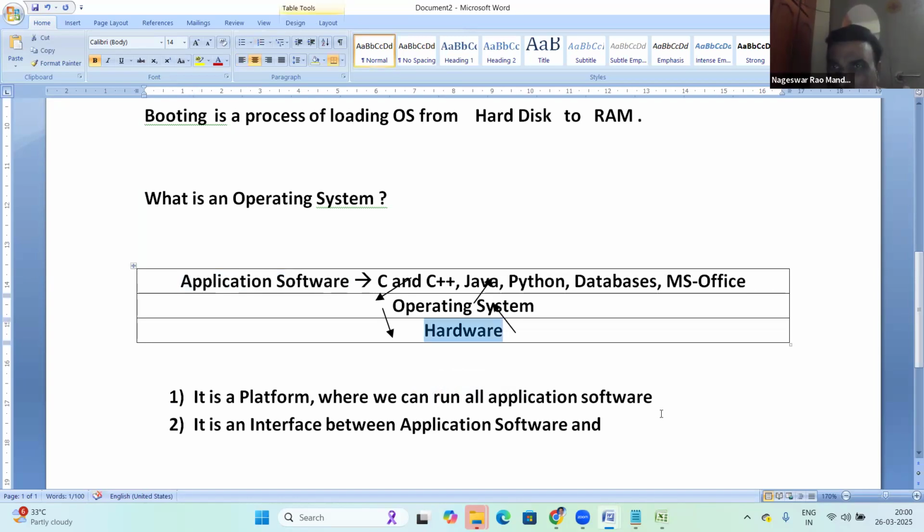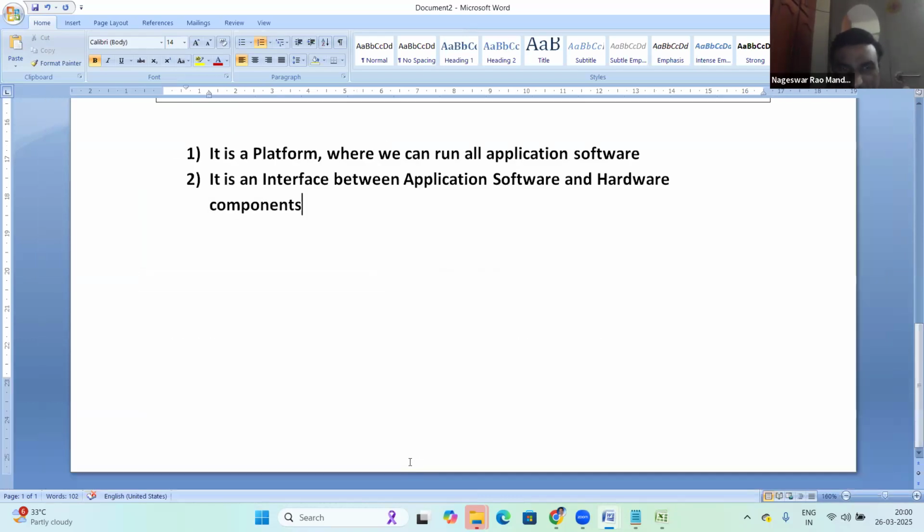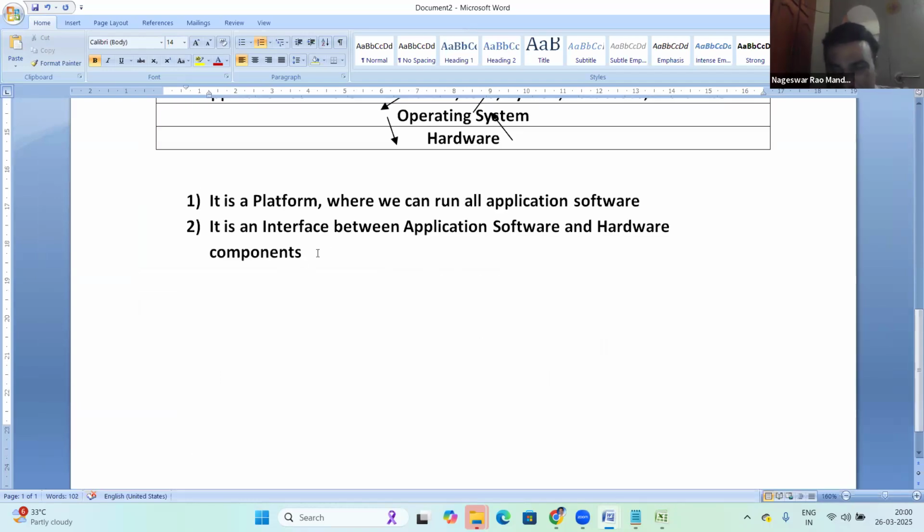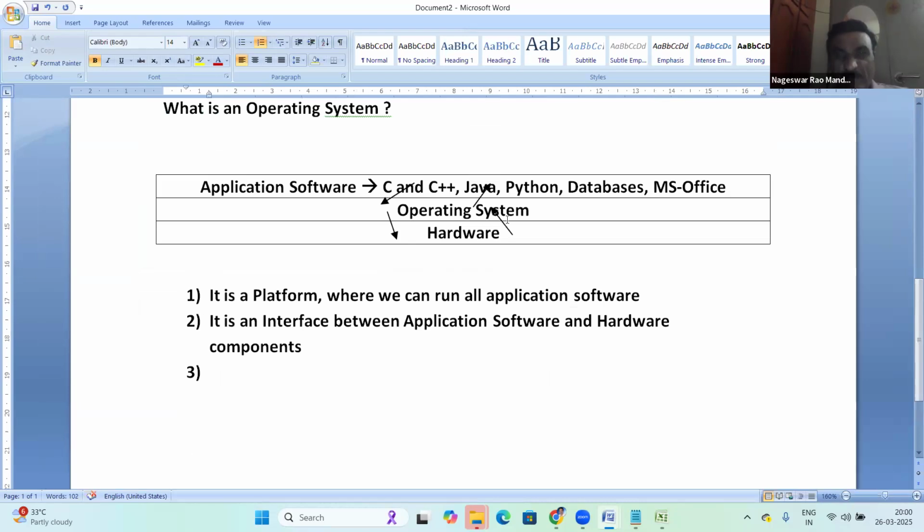So the OS sits between these two layers. So your OS is an interface between application software and hardware components.